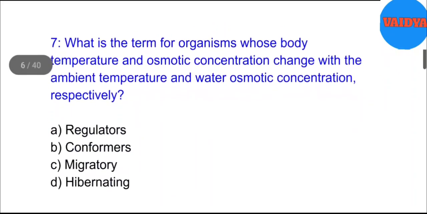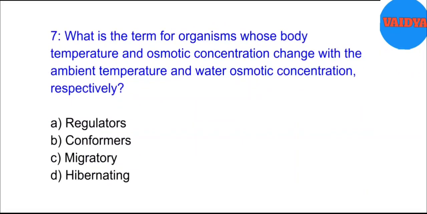7. What is the term for organisms whose body temperature and osmotic concentration change with the ambient temperature and water osmotic concentration, respectively? A. Regulators. B. Conformers. C. Migratory. D. Hibernating. Answer. B. Conformers.